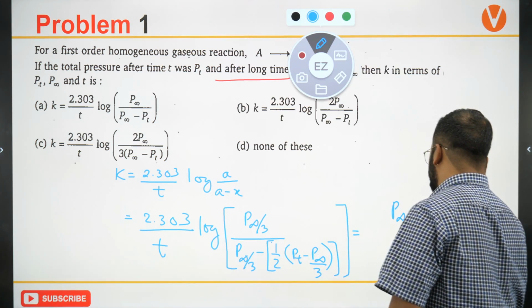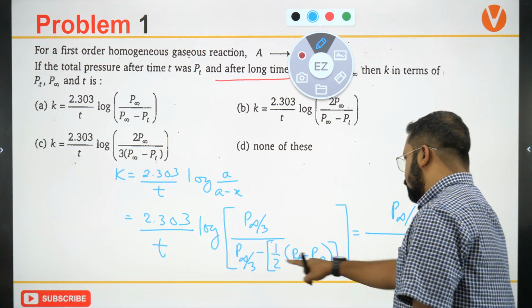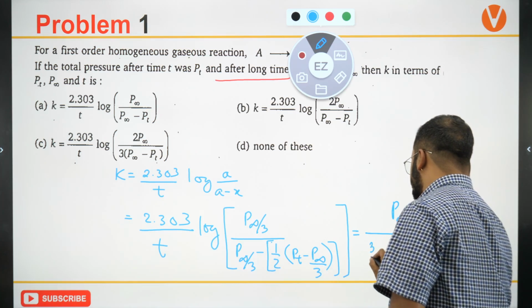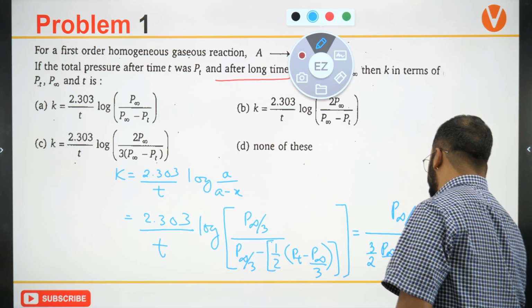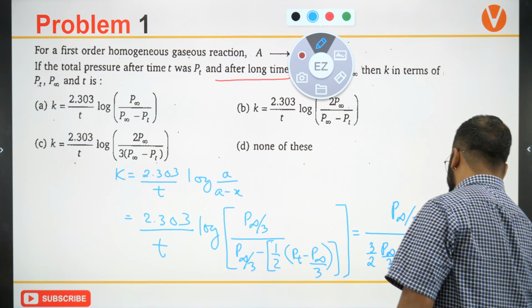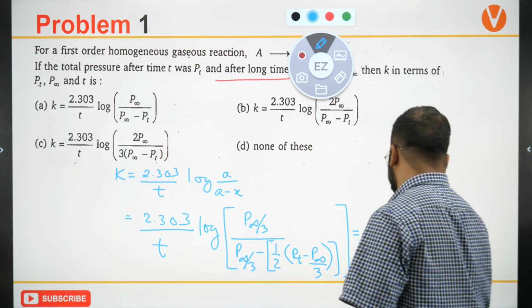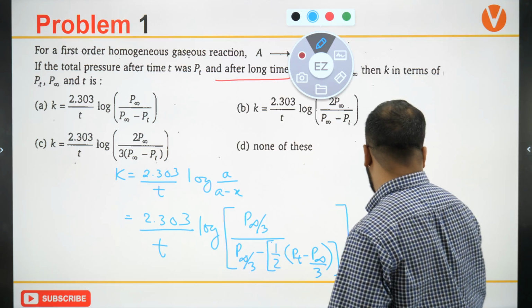P infinity upon 3 by half. This can be written as 3 upon 2 P infinity by 3 minus PT upon 2. So this will become 6, 2.